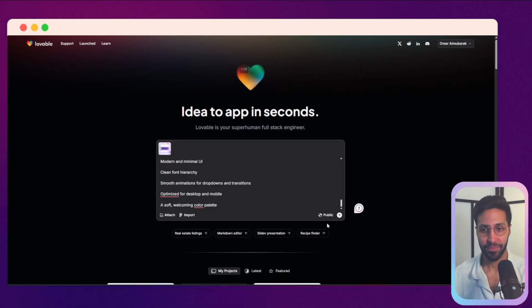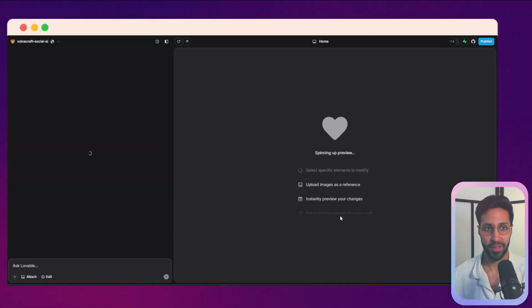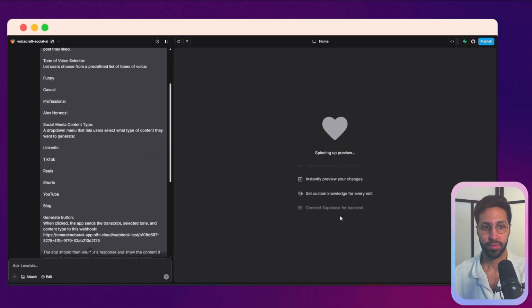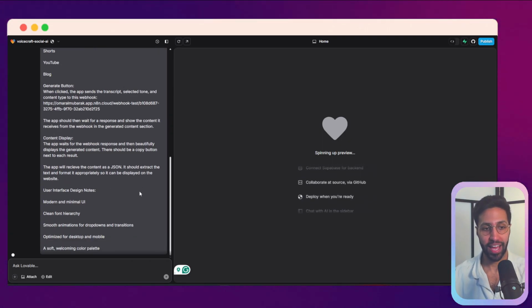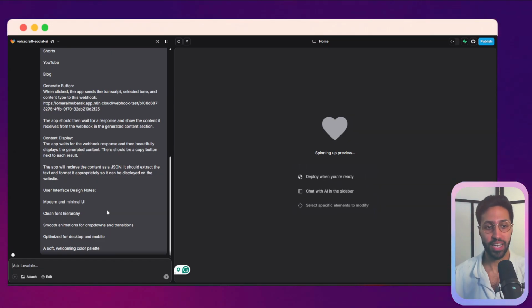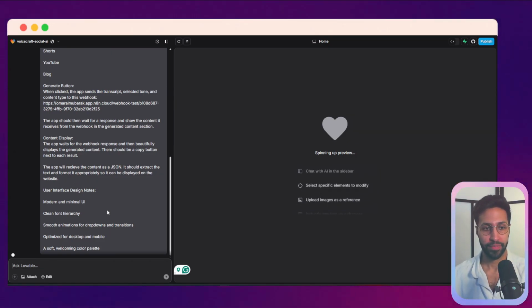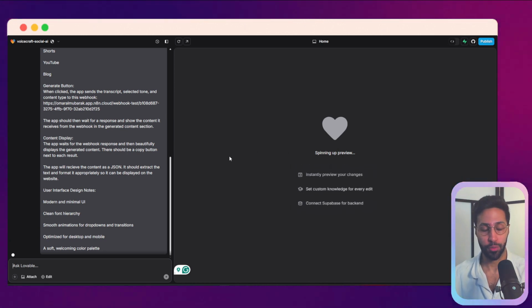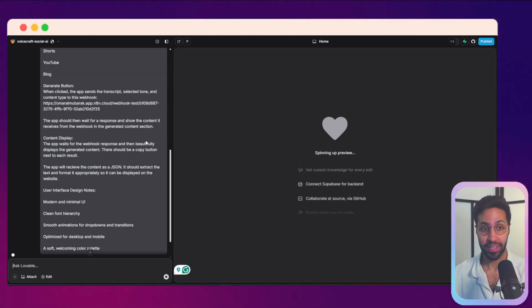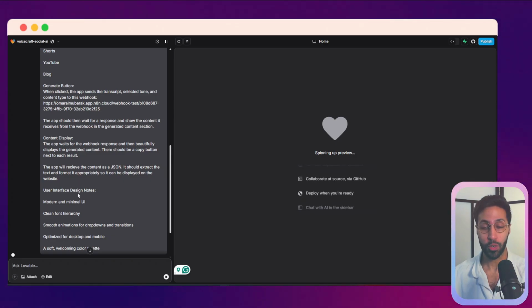So we've added it here. Now you just press generate and it's going to go off and build your website. So you see here, we have our prompt area where we can add prompts, give it functionality, tell it what to do. And by the way, when you sign up to Loveable, you have a free account with 5 free prompts a day. So I think we can do this in one prompt.